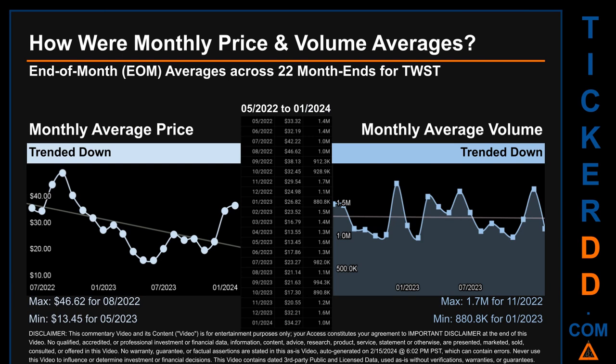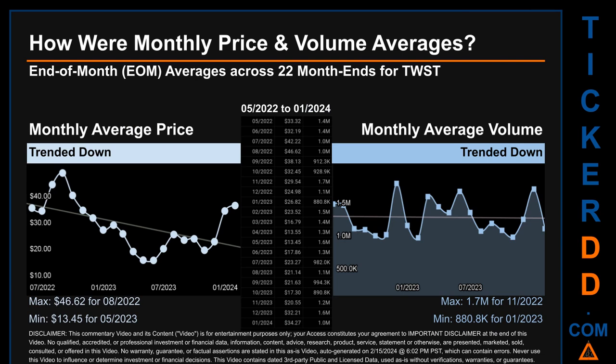How were price and volume averages for TWST? Across 446 trading days, there were a total of 22 month ends, of which monthly averages for daily price and volume were calculated. Overall, monthly price average trended down while monthly volume average trended down.